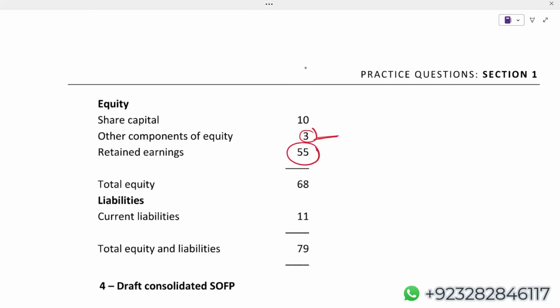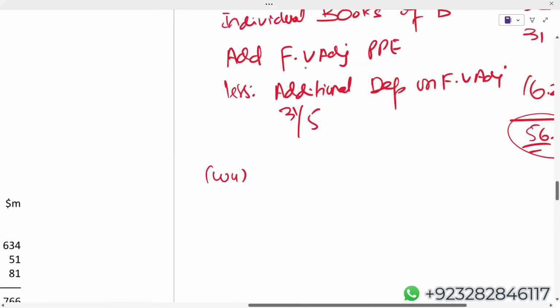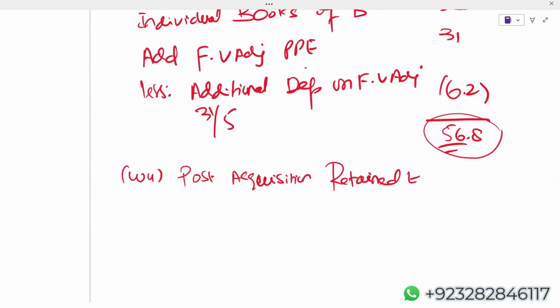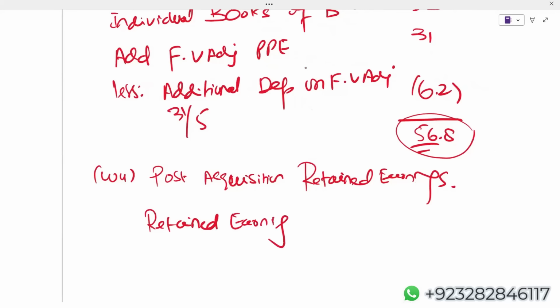So post-acquisition retained earnings working. Retained earning at reporting date.